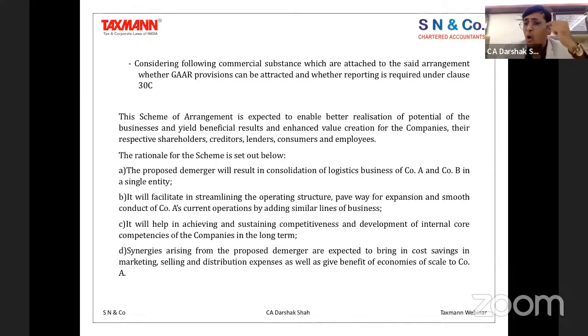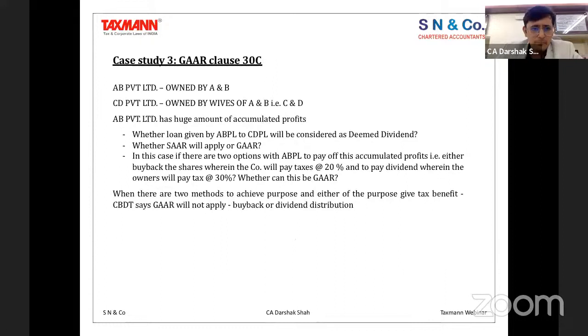Number two, all the communications which happened between the companies presented very clearly that there is a commercial substance for doing this transaction. Because of that, this arrangement was kept out of GAAR, because the primary objective was not only tax saving; the most important objective was the commercial business. By virtue of this it was kept out of the GAAR provisions.